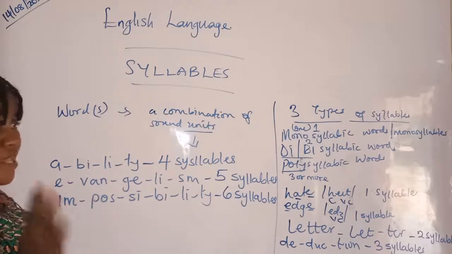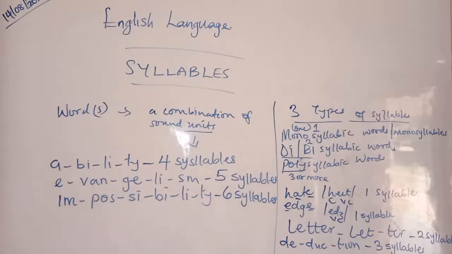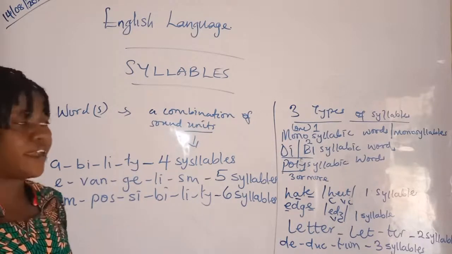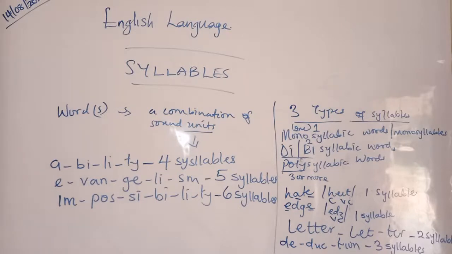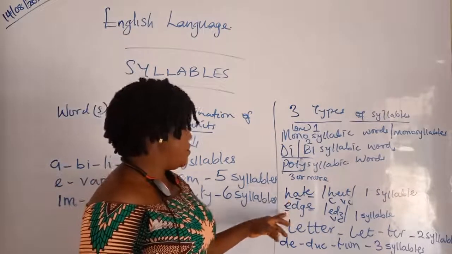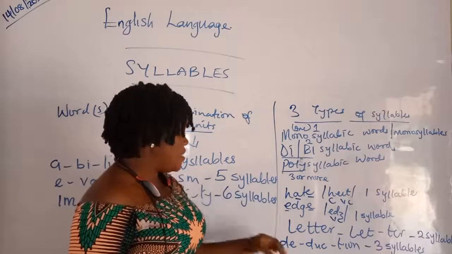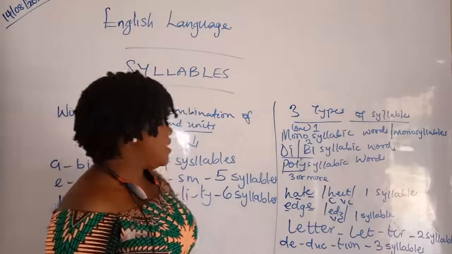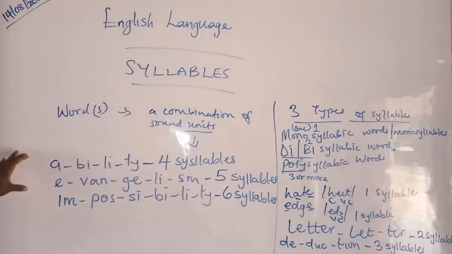We have said we have three types of syllables: the monosyllabic words or monosyllables; the disyllabic words, those with two syllables; and the polysyllabic words, three or more syllables. I've given you examples of monosyllables, disyllables and also polysyllables.